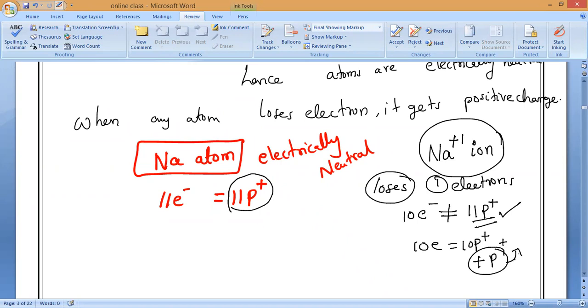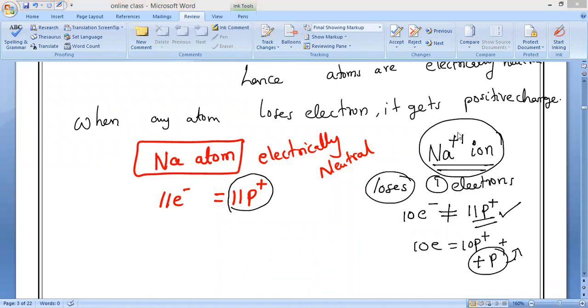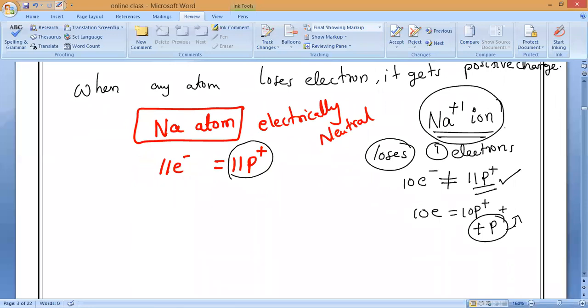That is why the sodium ion has how many positive charges? One. So one positive charge is extra, and that is why it is positive. Is it okay, everybody? Clear? So by losing electrons, it gets positive charge. That is what you have to write.